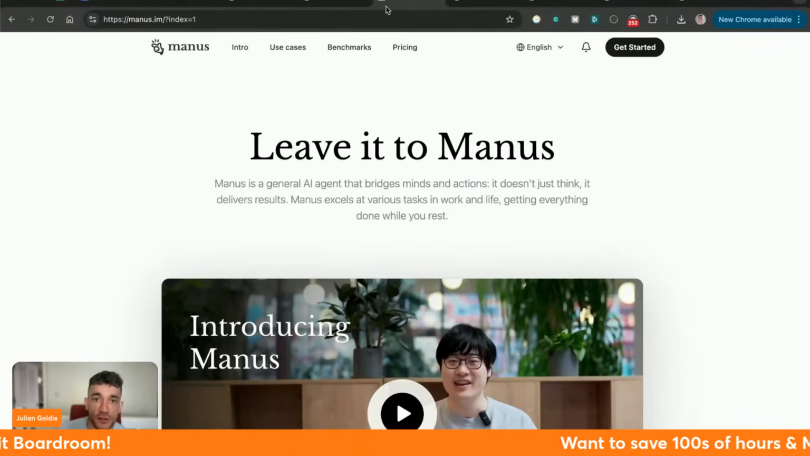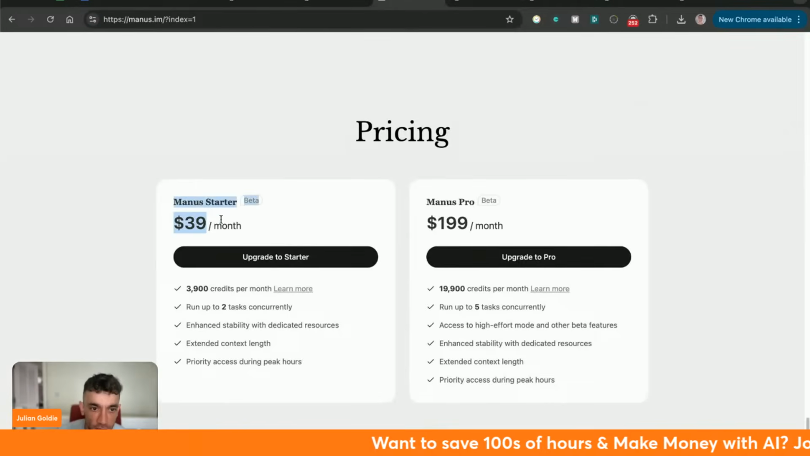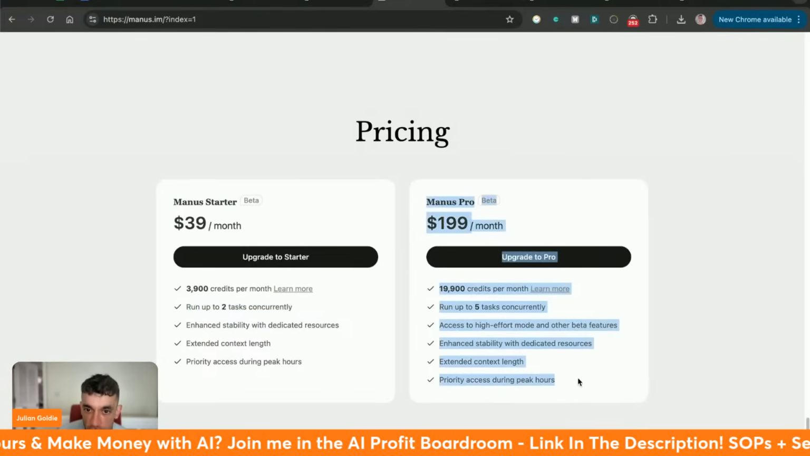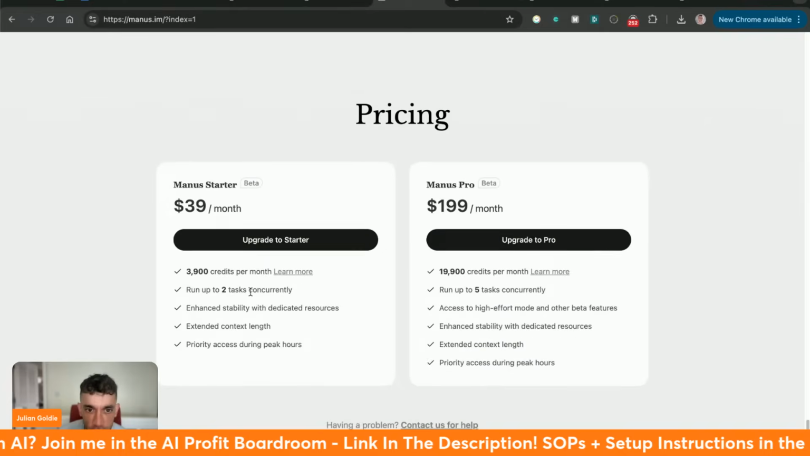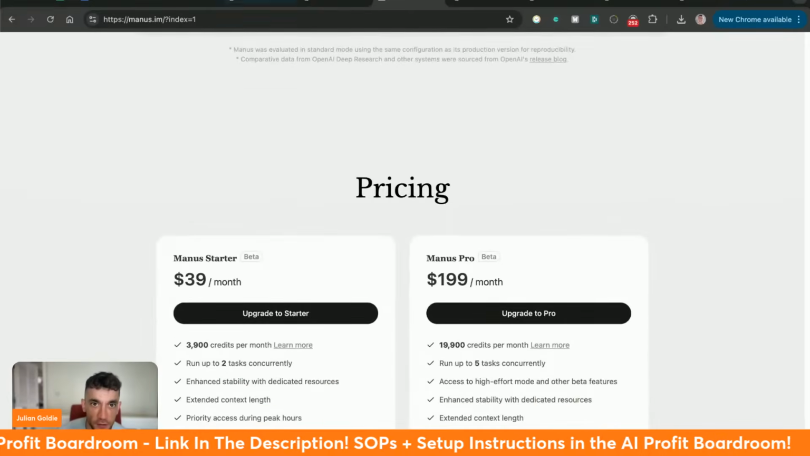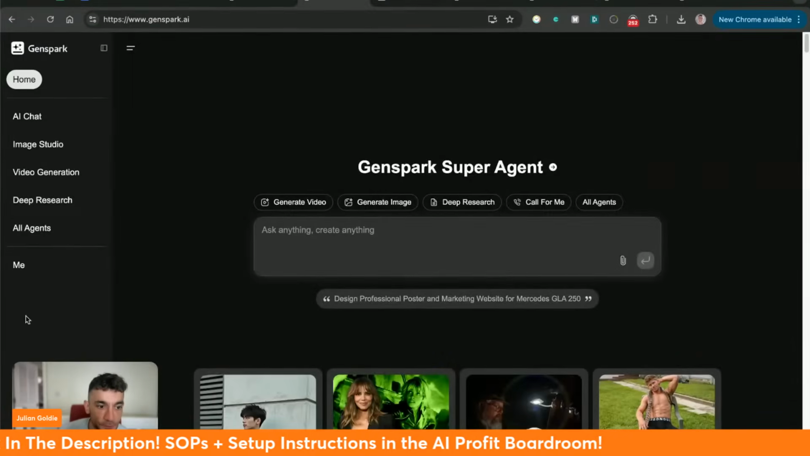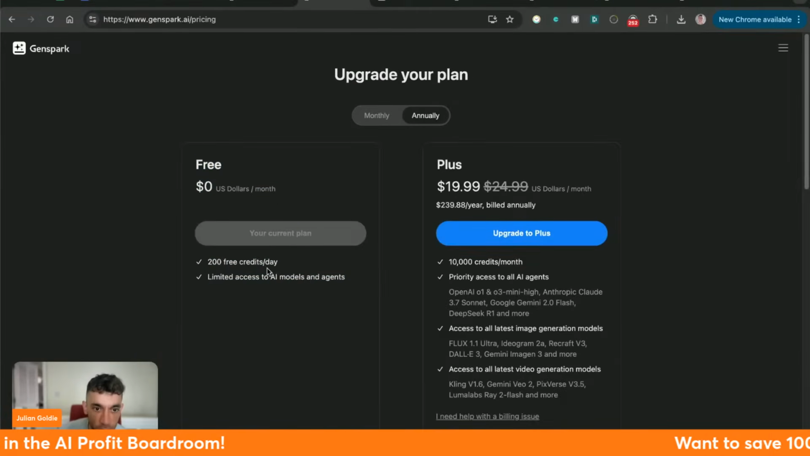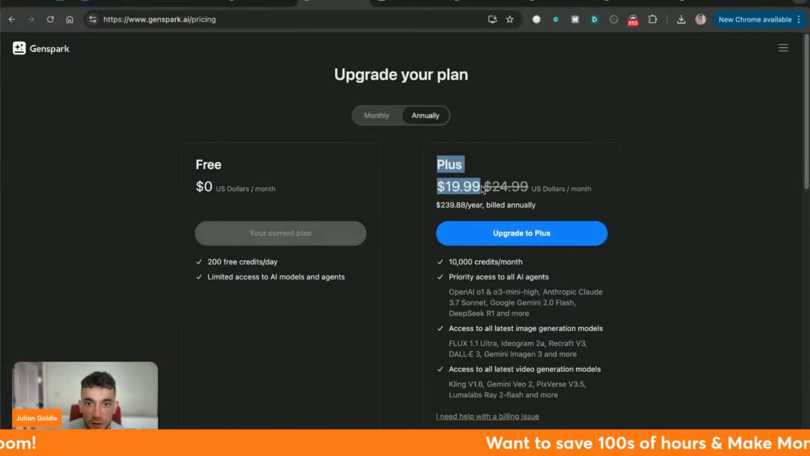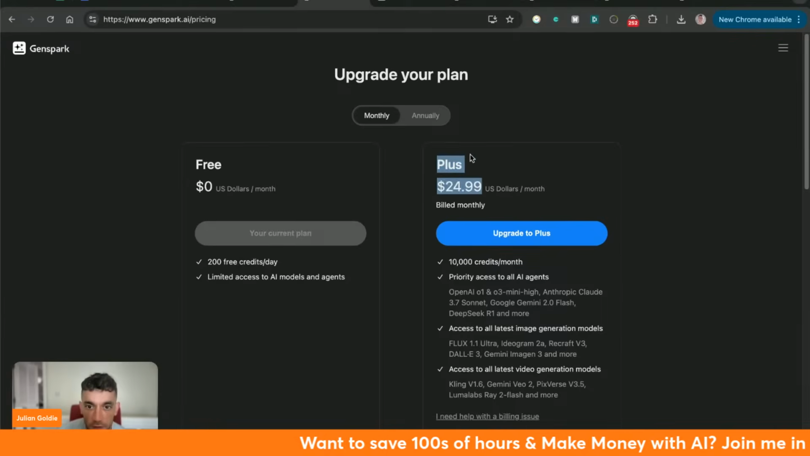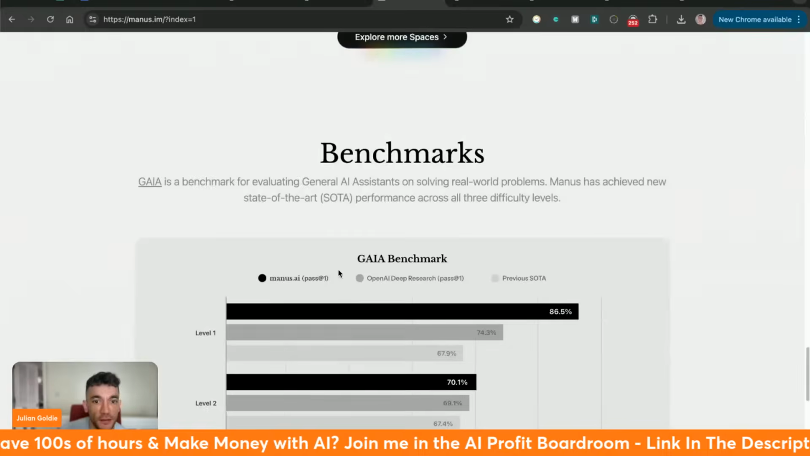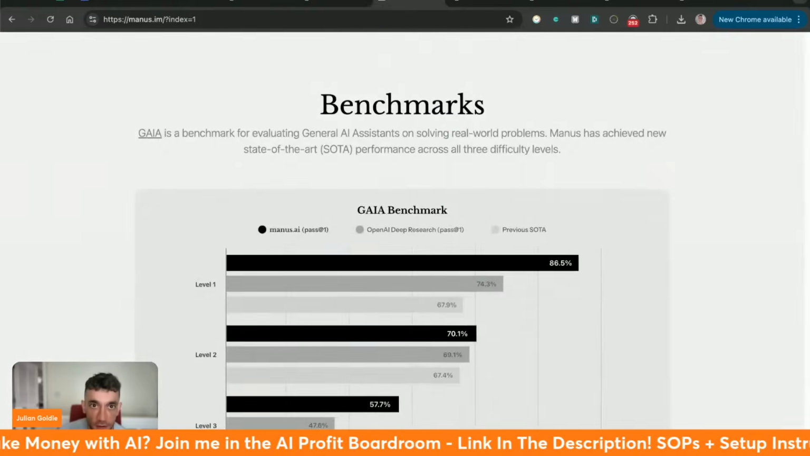All right, so this is Manus. If we check out the pricing here, it's $39 per month for Manus Starter, and you get up to 2 tasks running concurrently, or you get Manus at $200 a month. Doesn't seem like they've got a free plan from what I can see inside the pricing section. If we go over to Genspark and then go to upgrade plan, we can see how much this costs. They actually have a free plan with 200 free credits per day, or it's just $24.99 billed monthly, right? So it's actually cheaper than Manus. I'm sure they're aware that their prices are cheaper than Manus as well, which is quite interesting.